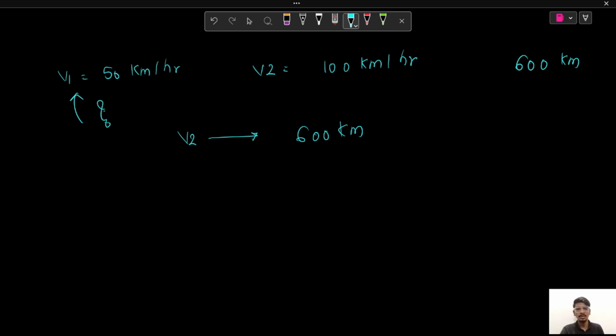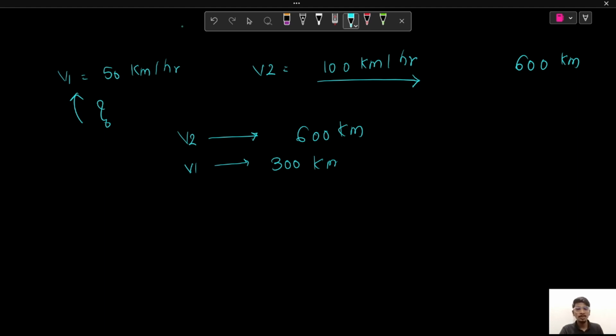of vehicle 1? As you can see, vehicle 2 is traveling at double the speed of vehicle 1. So the distance traveled by vehicle 1 will be half that traveled by vehicle 2. So vehicle 1 will be at a distance of 300 km, which is nothing but half of the original distance. That's why in the case of fast and slow pointers, when our fast pointer reaches the end of the linked list, our slow pointer is pointing to the middle of the linked list. So that's how this method of tortoise and hare works.